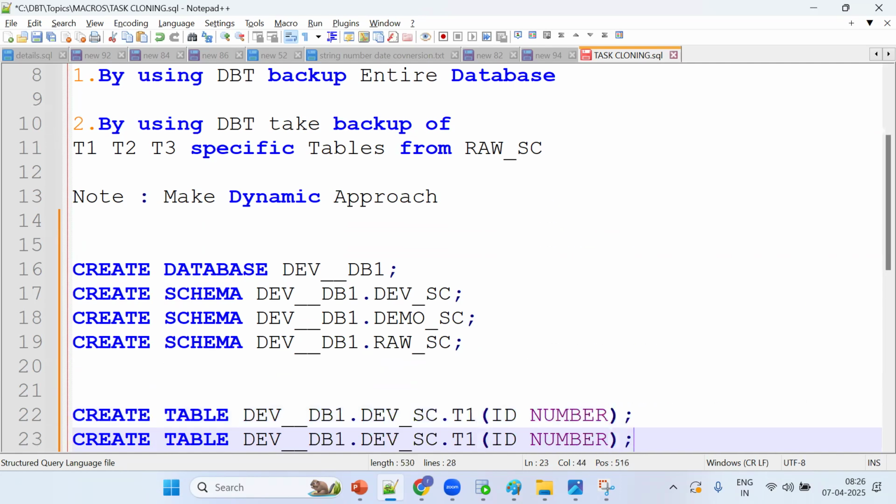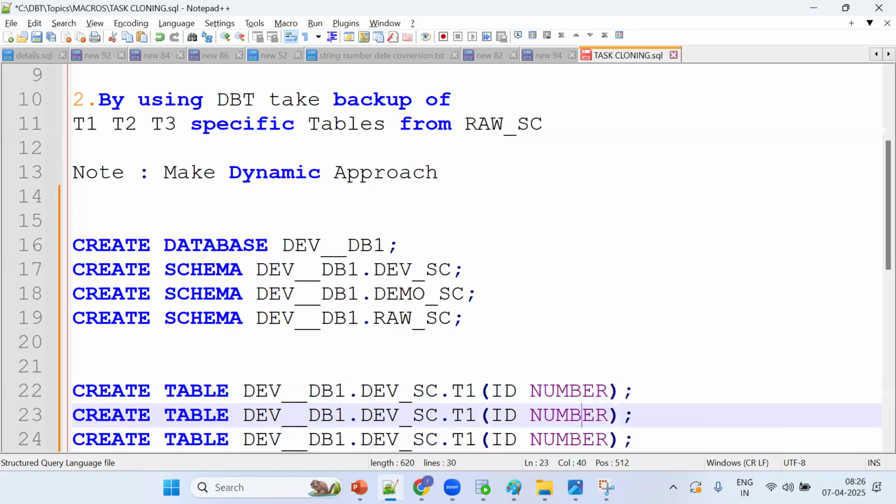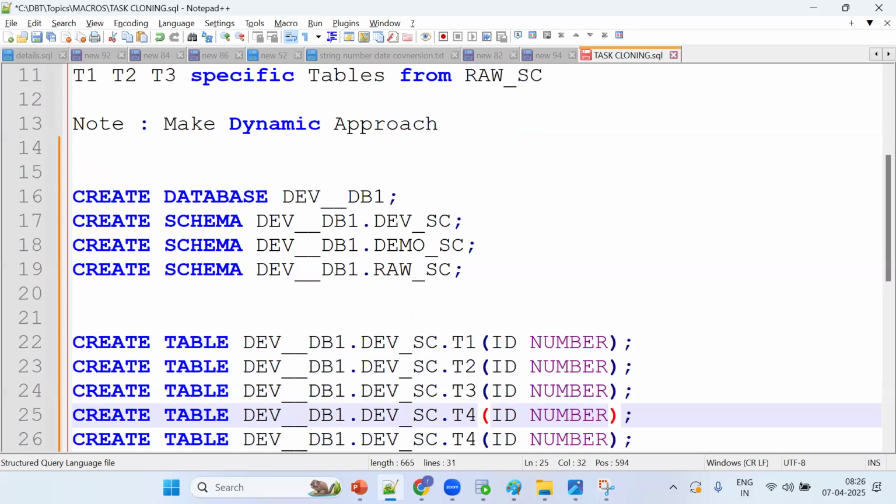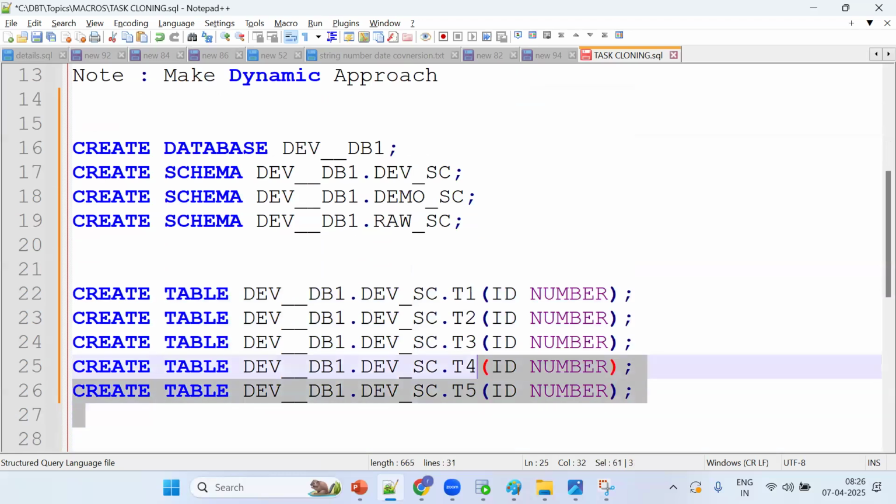ID number. See, multiple tables as you make, so 5 tables I am trying to create. So T2, T3, T4, T5 tables are there. As you make, these are my tables.